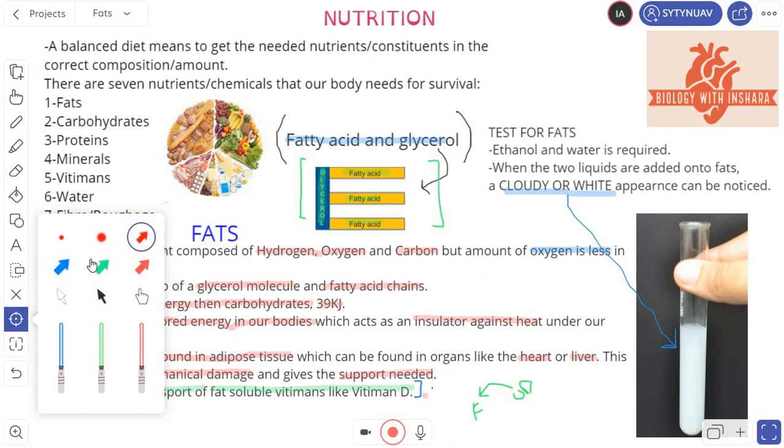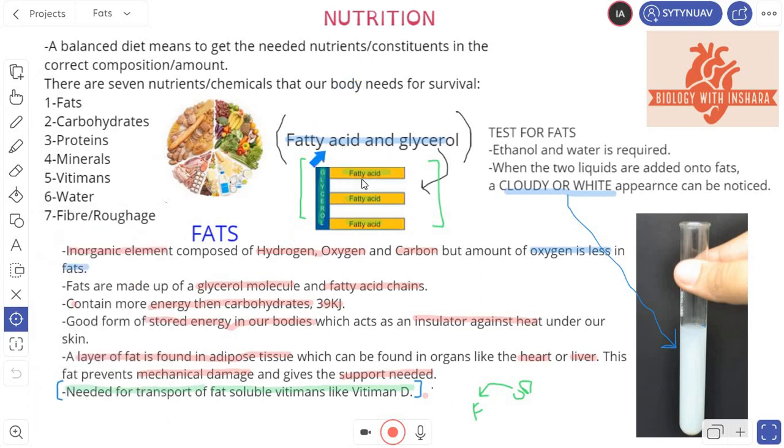Let's move on. Okay, so now this is what a fatty acid and glycerol looks like, and now the last section of this is the test for fats. So there's a test that happens in a lab to check whether a particular food contains fat or not. Okay, so here's what happens.